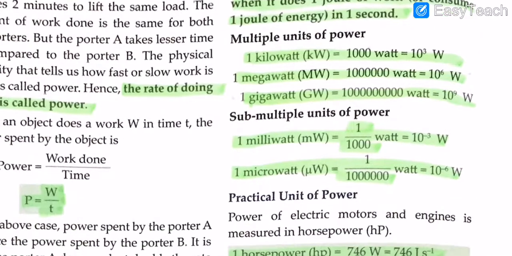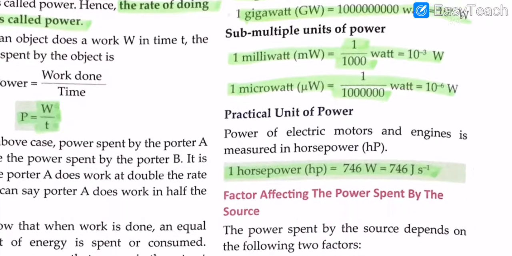Multiple units of power will be 1 kilowatt, kW, equals 1000 watts, or 10 to the power of 3 watts. 1 megawatt equals 10 to the power of 6 watts, and 1 gigawatt will be equal to 10 to the power of 9 watts.